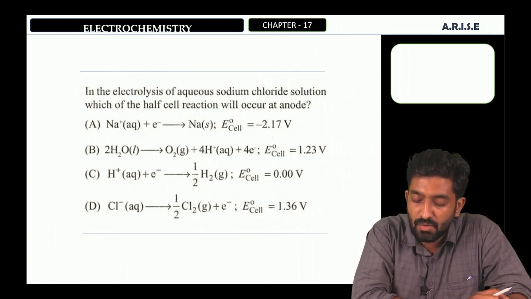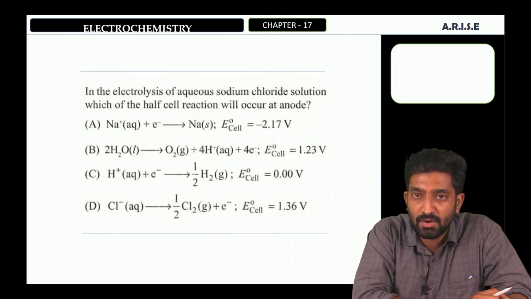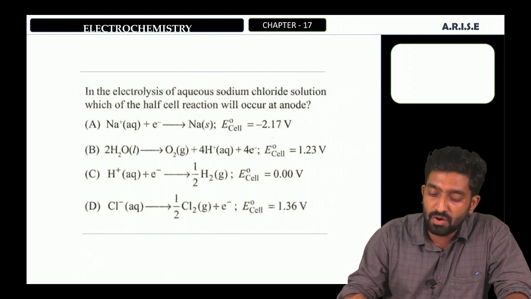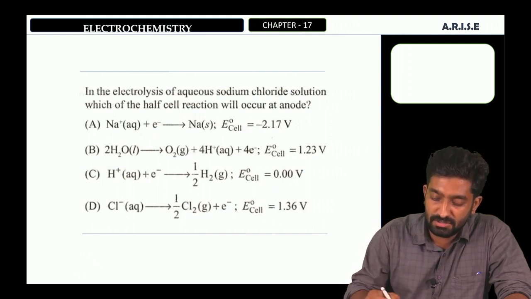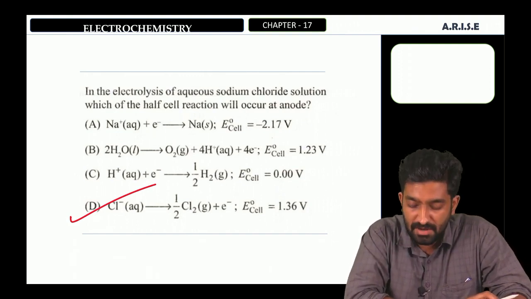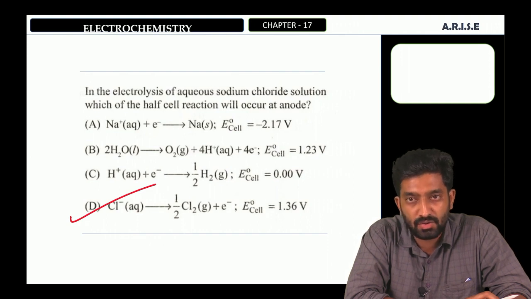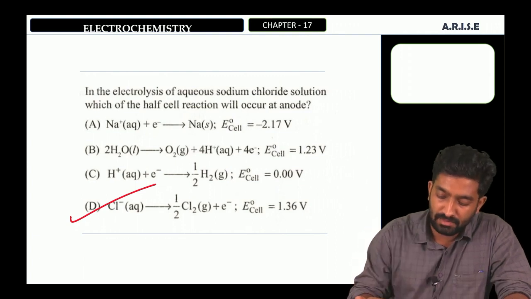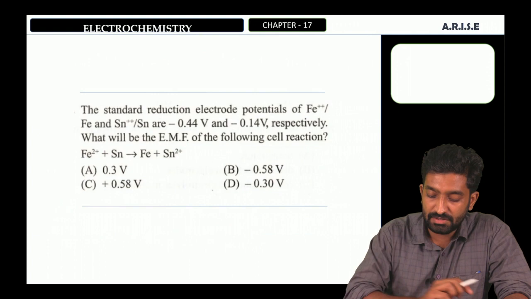In the electrolysis of aqueous sodium chloride, which of the half cell reactions will occur at the anode? At the anode, chlorine undergoes oxidation. That is, our correct answer is option D. Cl minus gives half Cl2 plus 1 electron. That is the oxidation reaction of chlorine. Then the next question.